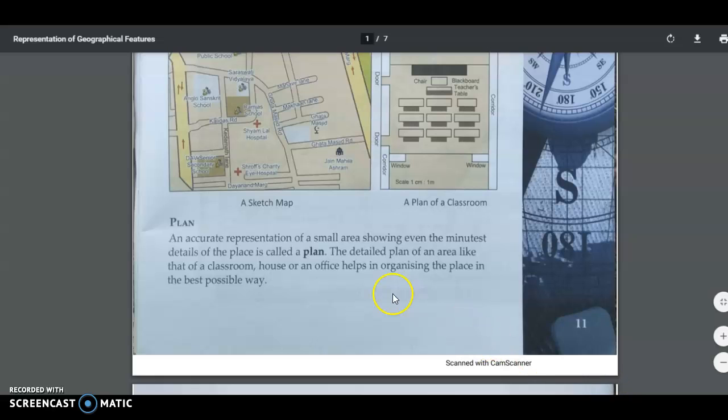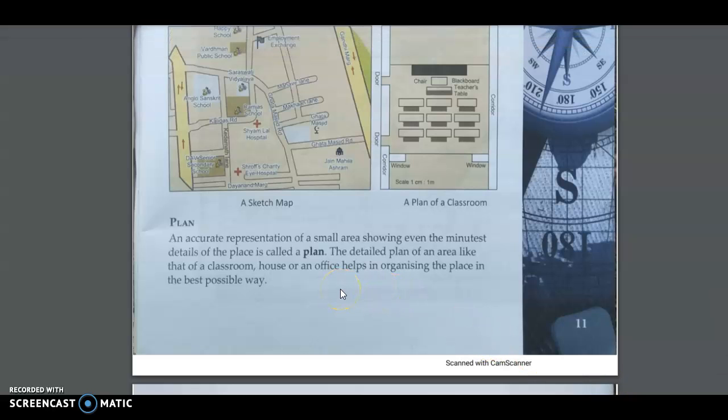Let us come to the third item, that is plan. What actually is a plan? We all know that whenever we get a house made, we basically get a plan. Whenever we make a construction, we plan it out. Now this plan has an exact measurement of what details are required.